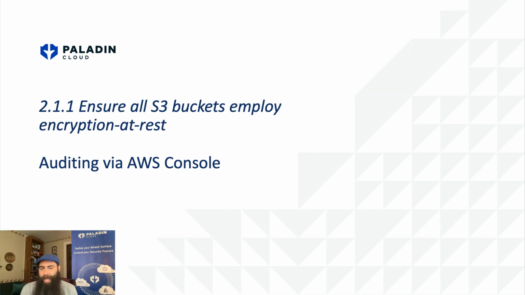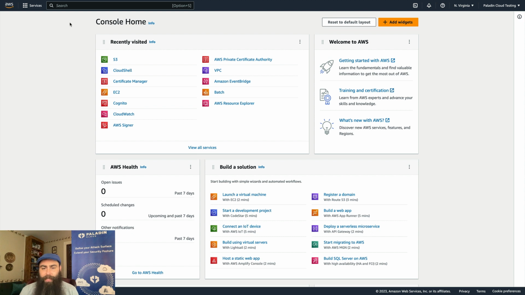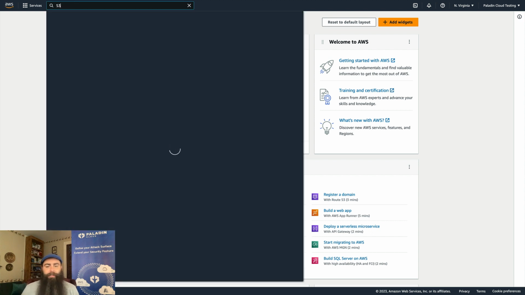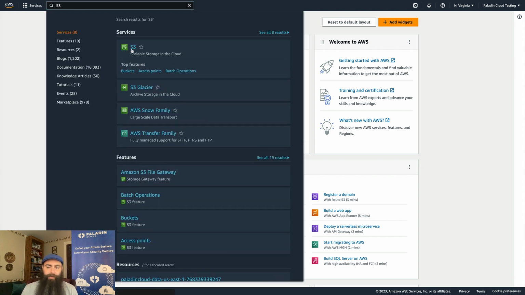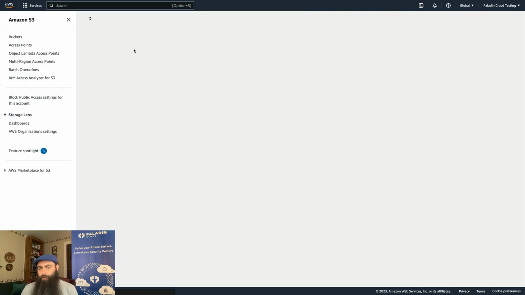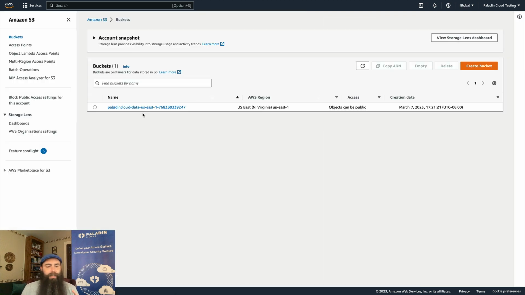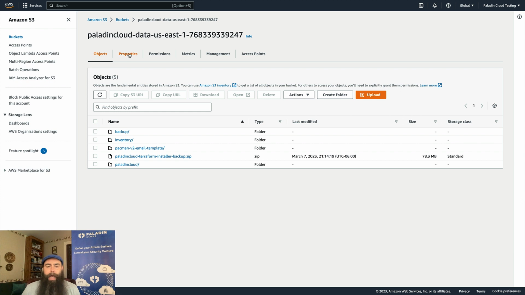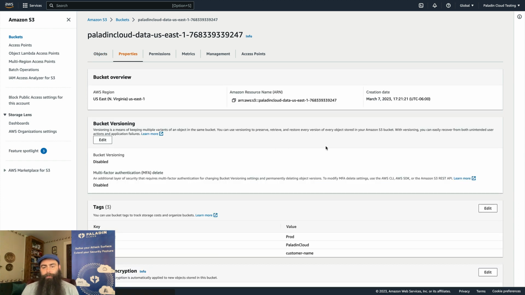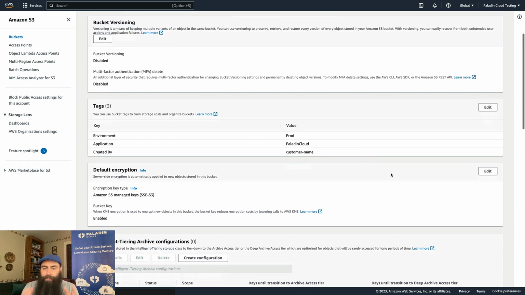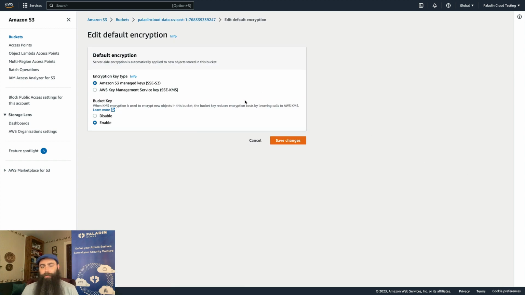Now that we understand the ask, how can we audit this? Well, first, we're going to do it via the AWS console. So we'll go to the console, and there we're going to look for the section on S3. And there we'll find our S3 buckets. We've got one of them, so we're going to go into the properties and look for default encryption. We can check this and see, hey, we do have encryption enabled on our S3 buckets.